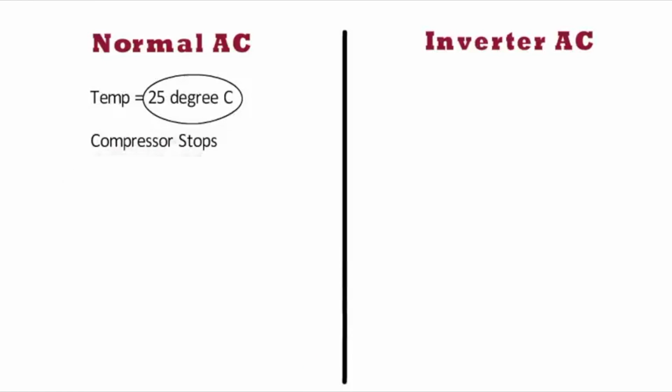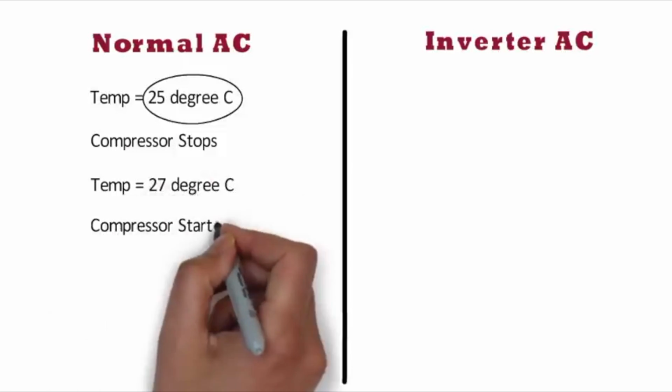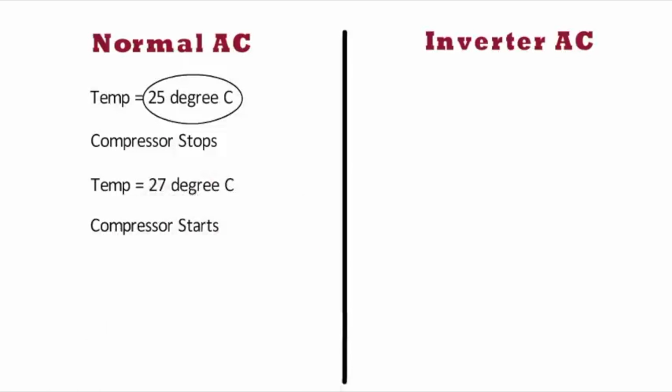For example, if you set a 25-degree temperature and soon 25 degrees is achieved, the compressor located in the outdoor unit completely stops. Again, when the temperature comes to 27 degrees, it starts with a fixed speed to achieve the set temperature. So it consumes more electricity.